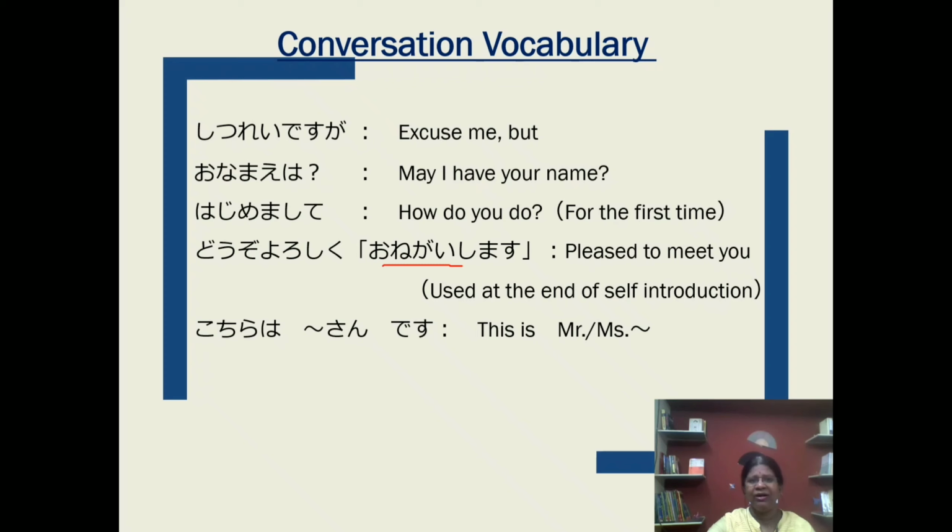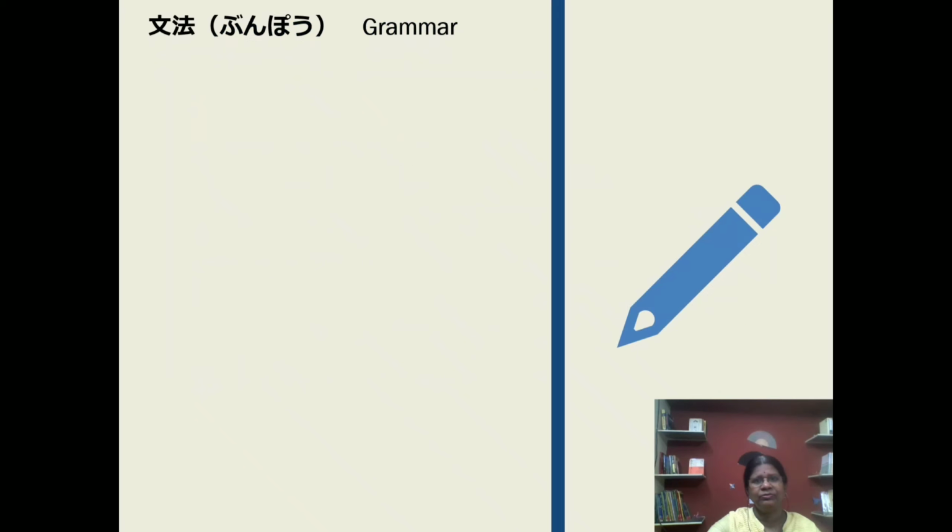Kochira wa XYZ-san desu. Kara kimashita, I came from. Indo kara kimashita, I came from India. Nihon kara kimashita, I came from Japan. America kara kimashita, I came from America. Burajiru kara kimashita, I came from Brazil.